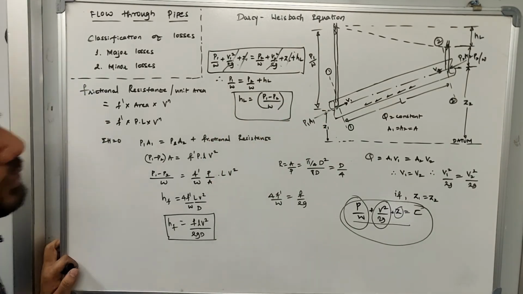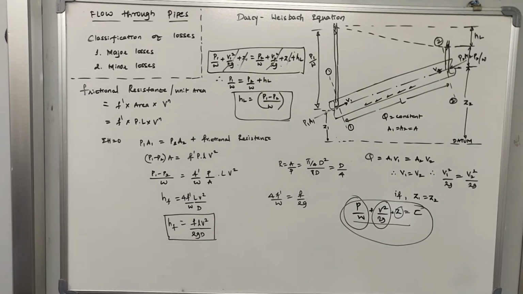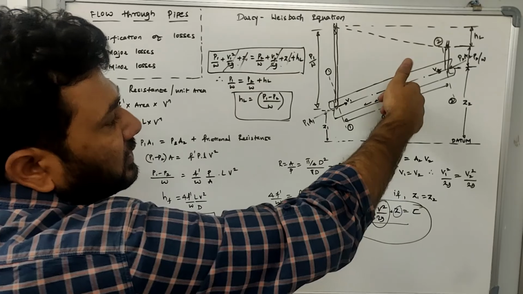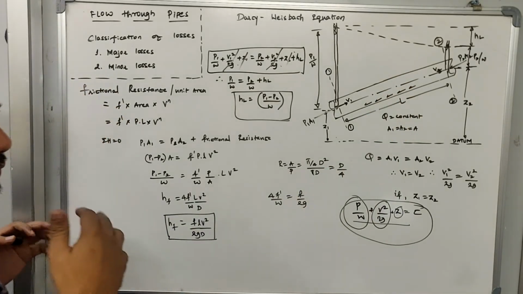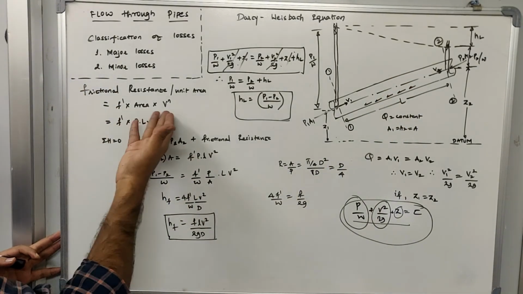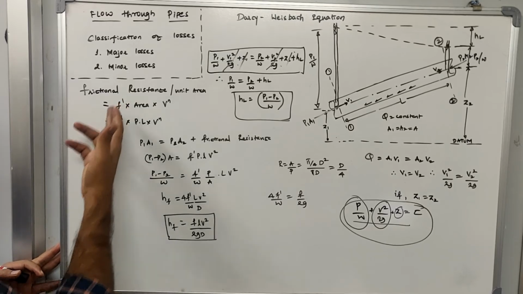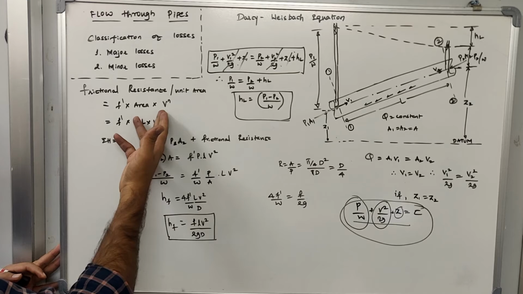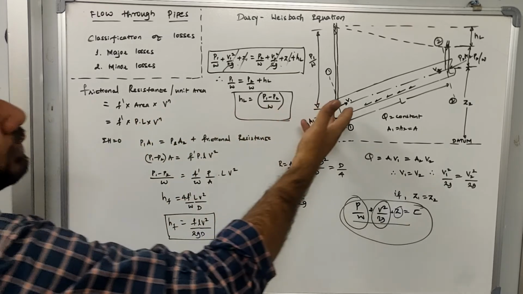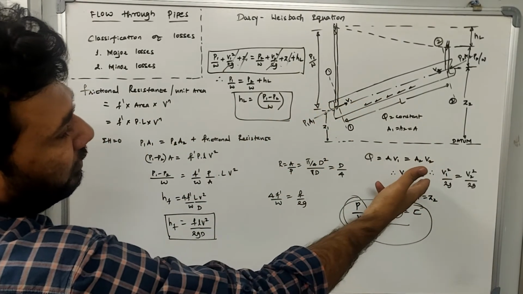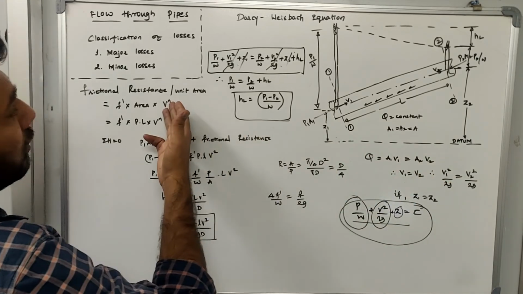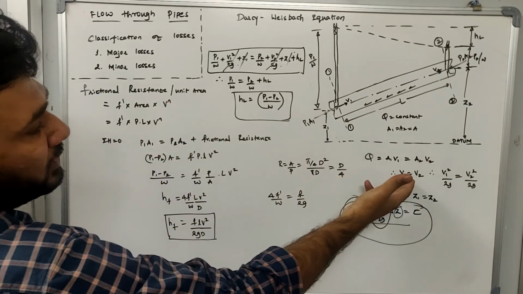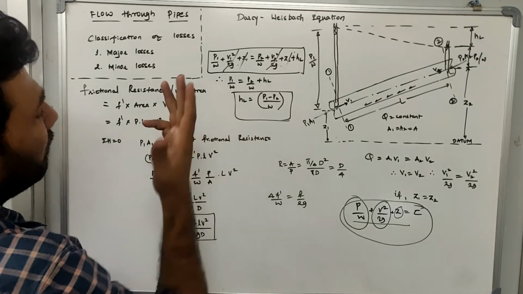Once you have solved for HL, the next step is to find out how much frictional resistance is offered. To calculate the frictional resistance, this is the equation: F dash is the frictional factor, multiplied by the area, multiplied by V raised to N. V is the velocity. As we know, V1 and V2 are both the same, so let me consider whatever V1 and V2 is as V itself.